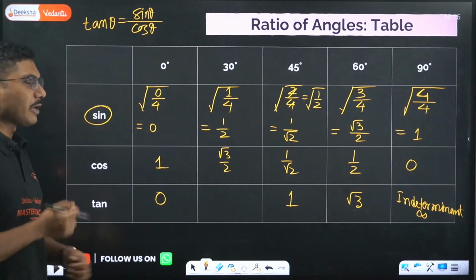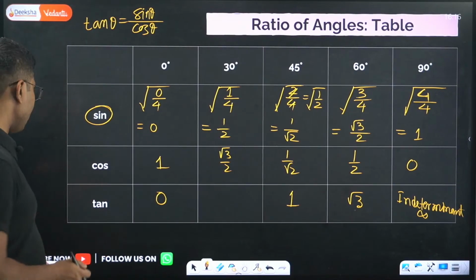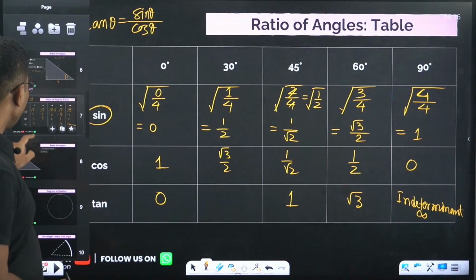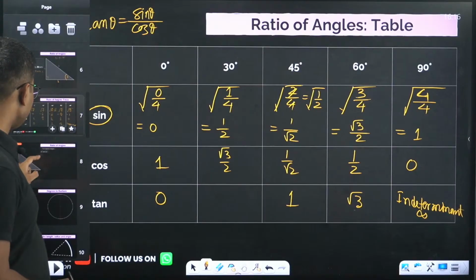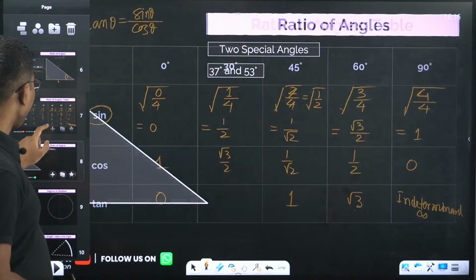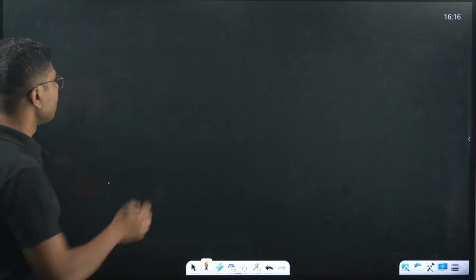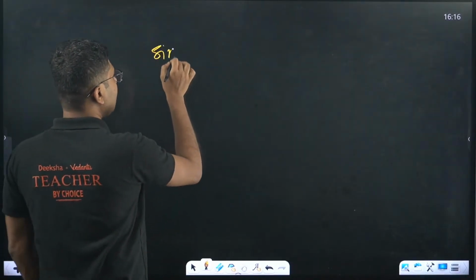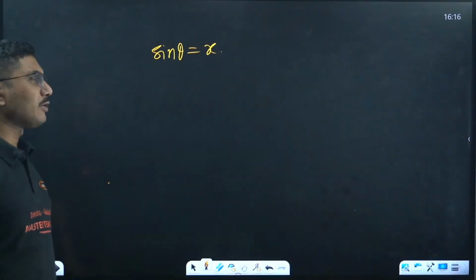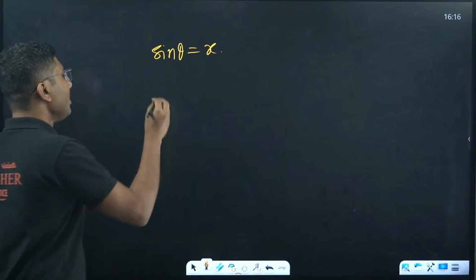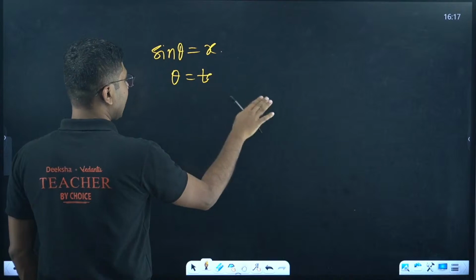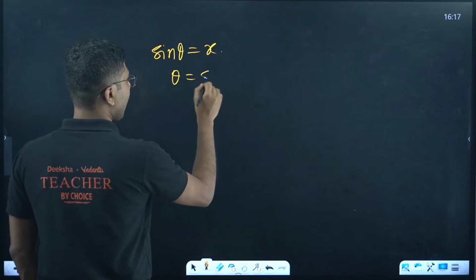And one more important part is that when you are writing sine theta, suppose sine theta equals x, there is one more function that you may not be super familiar with, which is basically theta equals sine inverse x.